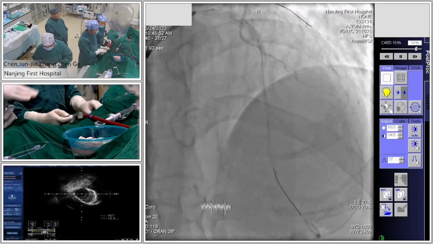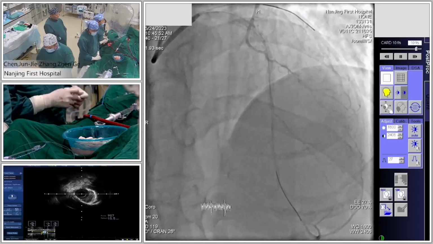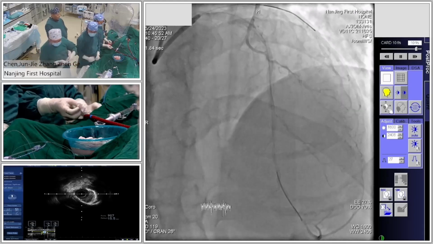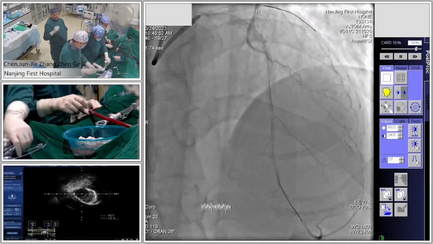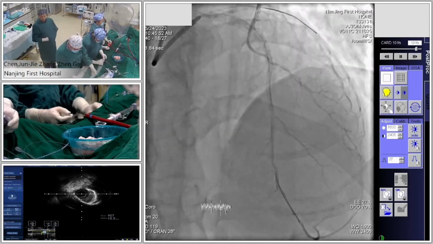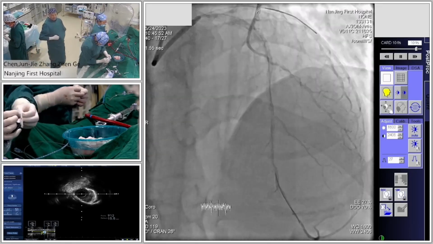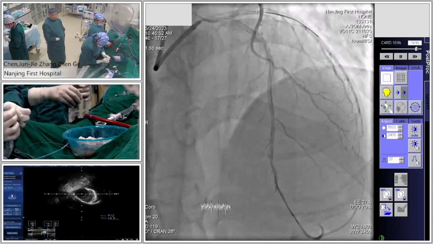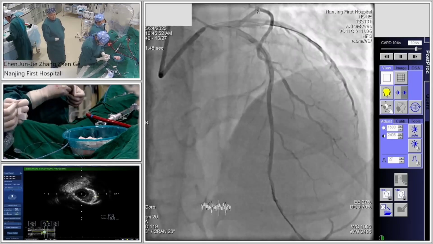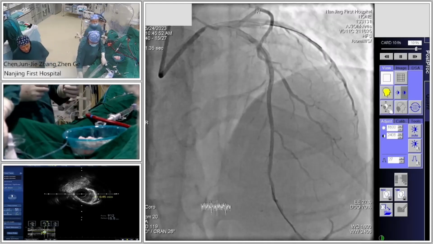Because the proximal lesion in the LAD looks very severely calcified, the calcification arc is about 360. Dr. Panda, could you tell us how much is the calcification thickness at the very proximal LAD? Maybe more than 0.5. Can you measure it? 0.4.